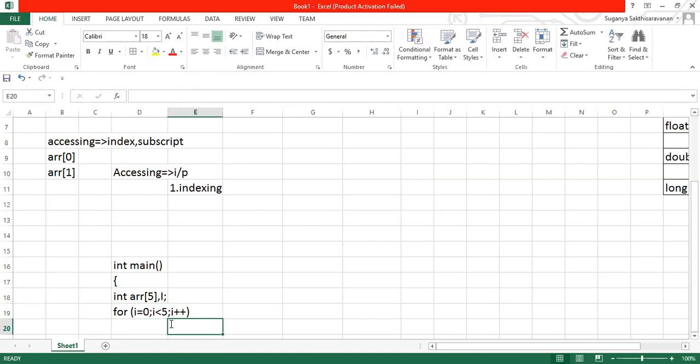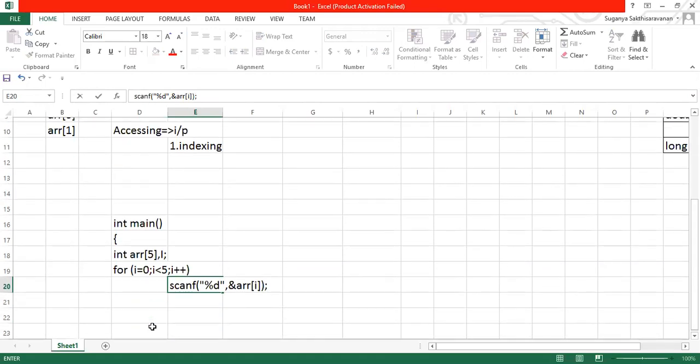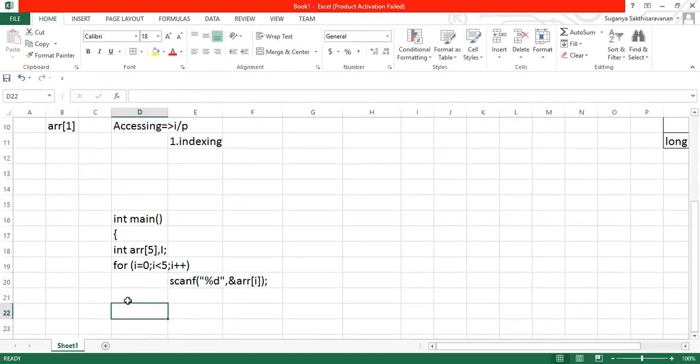This is not something new. The same thing we use for arrays, where everyone knows it. Percentage d, comma, if you want to accept input for an array, you mention array of i. This concept is called indexing: accepting the input for an array by mentioning the index value. Okay, this is all about your input. If you want to print the same data on your output screen, instead of scanf you will mention printf and print the data.